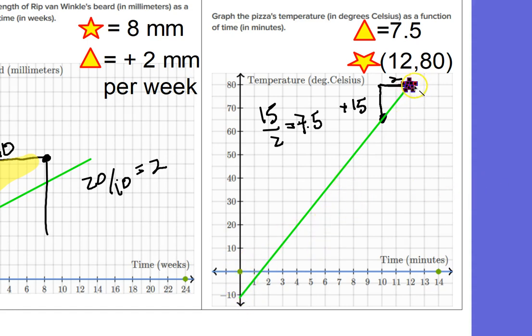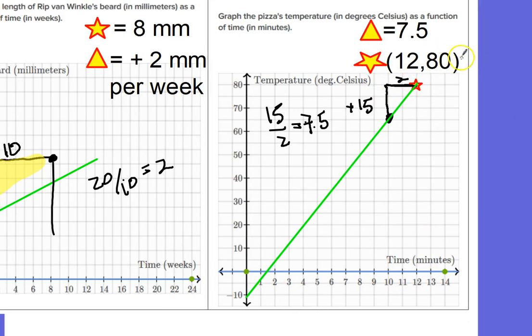Okay, so now I've got a dot here at 12, 80, and then I've got another dot here, and I move my 2 dots to those 2 points. And let's double check. My star is at 12, 80. 12 minutes, it was 80 degrees, so check, I got that right. And then the slope should be 7.5. If I go up 15, sideways 2, my slope is 7.5, so check, I got that right. So now I'm going to try this again.